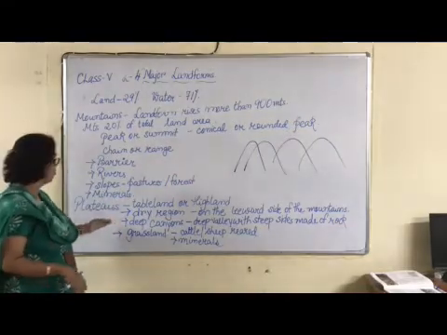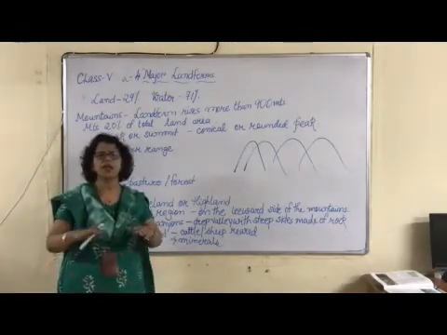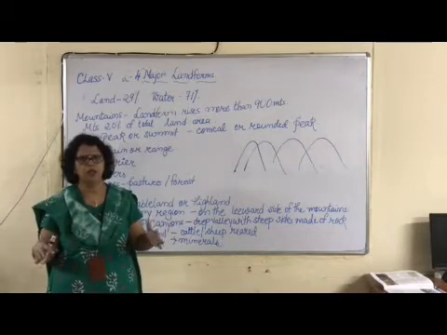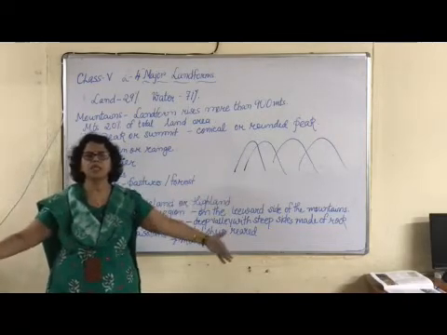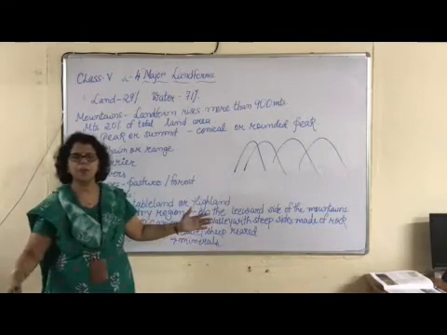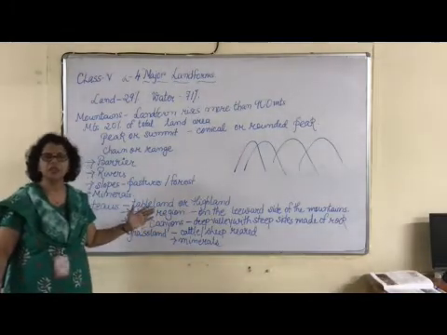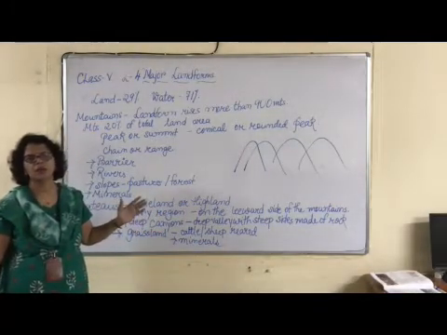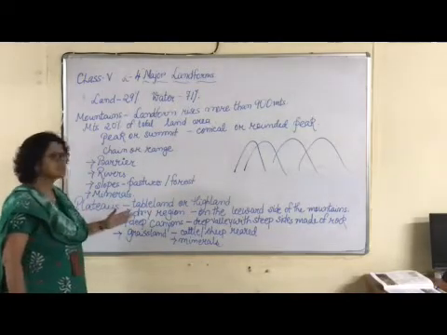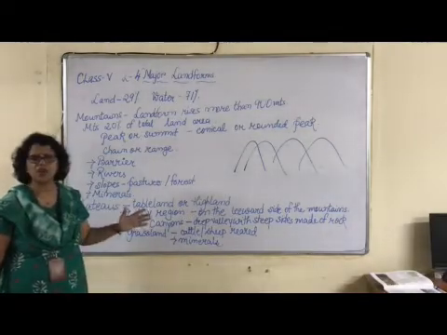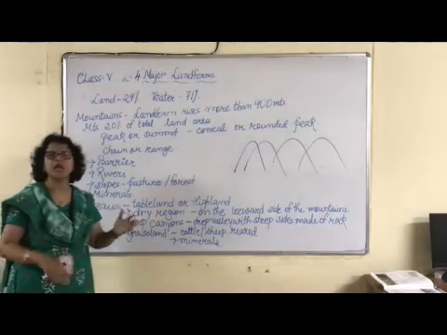Next landform we come over is the plateaus. Now what are plateaus? Plateaus are exactly like, you think of a table. It's also called highland or tableland, which is flat at the top and the two sides are steep. So they are called plateaus. And plateaus we have in India is the Deccan Plateau, and the Tibetan Plateau is the highest plateau in the world.